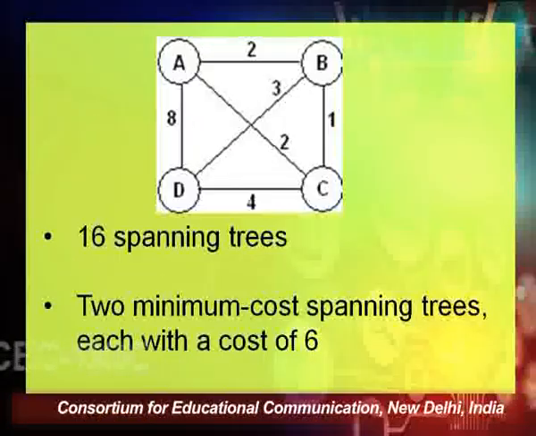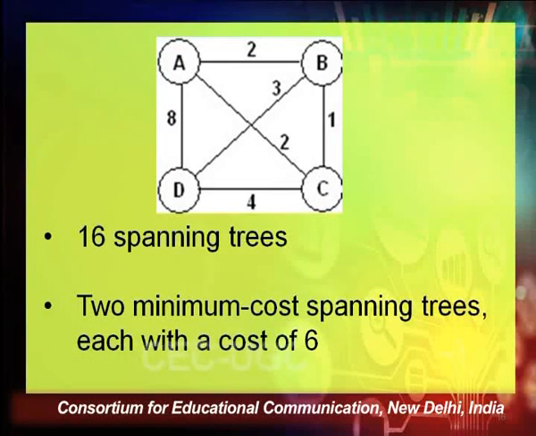Now if you can see the figure, we have a connected graph with 4 vertices A, B, C, D, and there are different edges connecting different vertices with edge weights given on them.